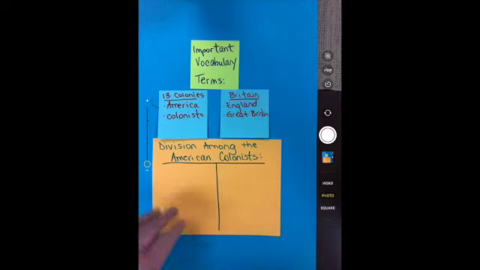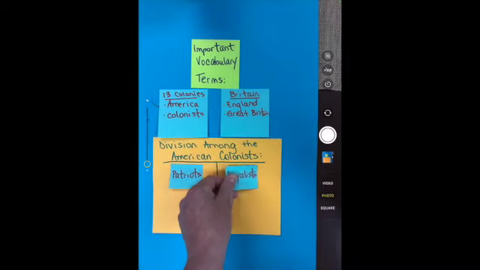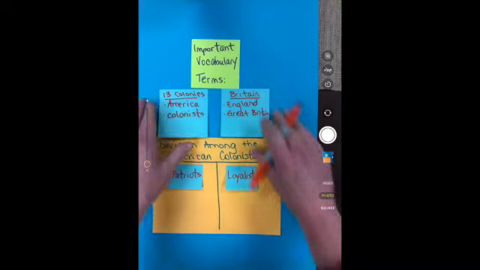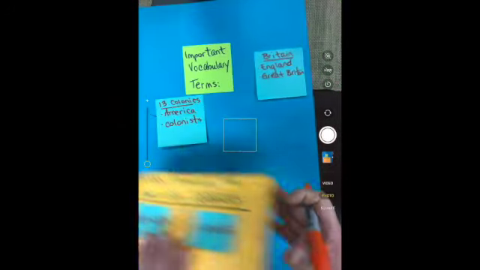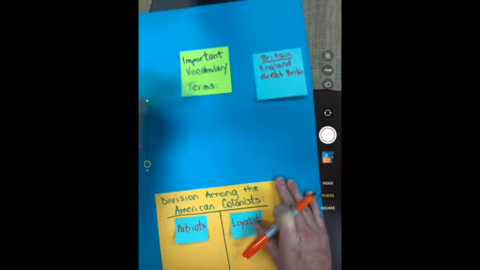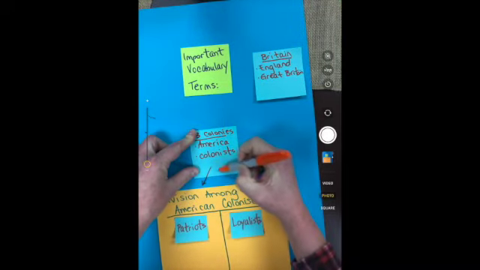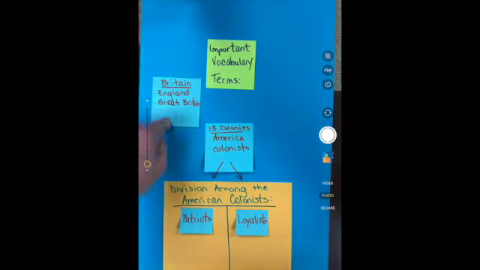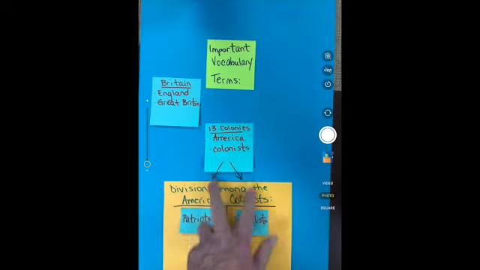So as a result, we started to notice this division in the colonists, so I almost want to rearrange it as such. We have Britain, but this is the division of the colonists. We have Great Britain, the motherland, as it's been referred to, is where the colonists came from. But now the colonists are actually having division among themselves.